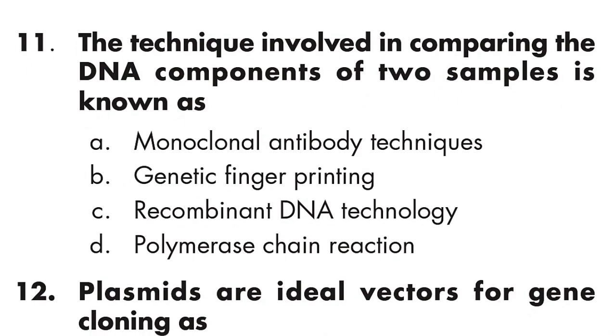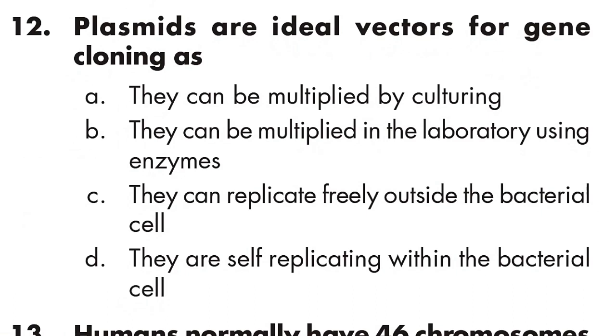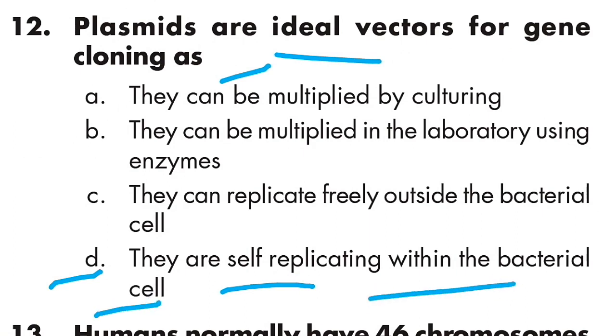Question number 11: the technique involved in comparing the DNA components of two samples is known as genetic fingerprinting. Question number 12: plasmids are ideal vectors for gene cloning as they are self-replicating within the bacterial cell. Option D is right.